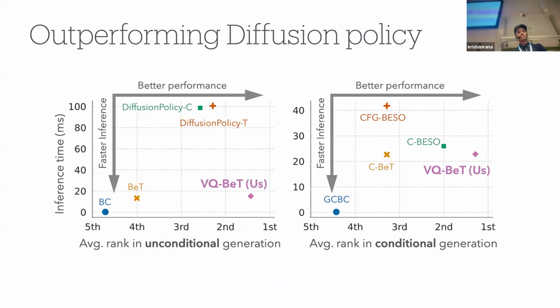What's interesting about VQ-BeT is that it's not only performing similarly or better than diffusion-based methods proposed in conditional and unconditional action generation frameworks, but it's also very lightweight and fast. On the x-axis is the average rank of each policy class across simulation environments, and on the y-axis is the average inference time of each. And we see that VQ-BeT provides the best balance between both.